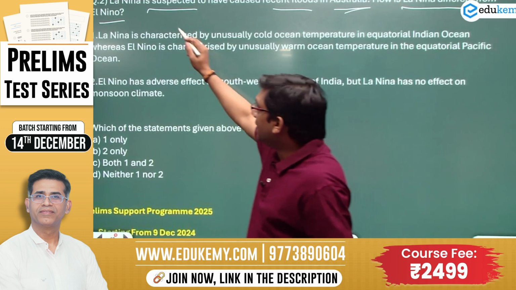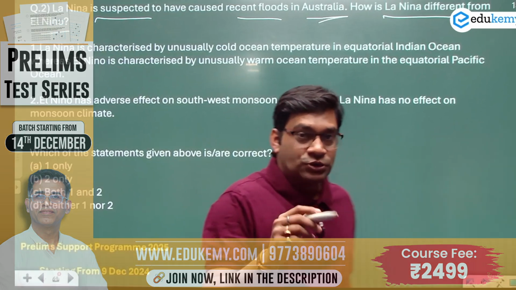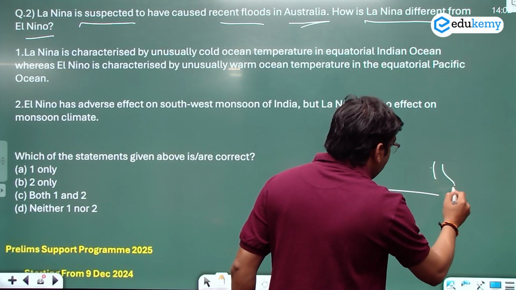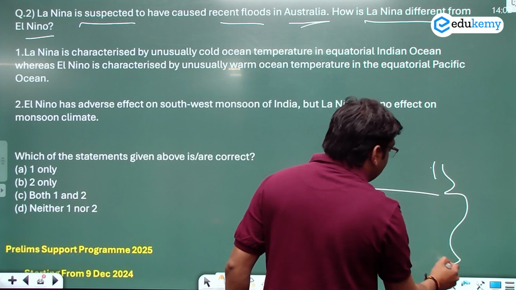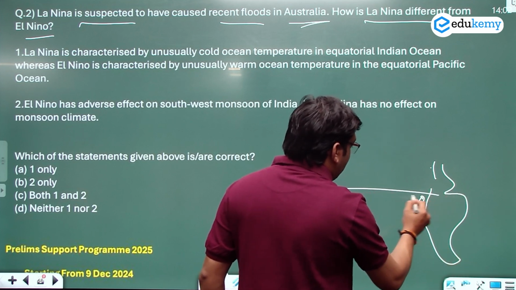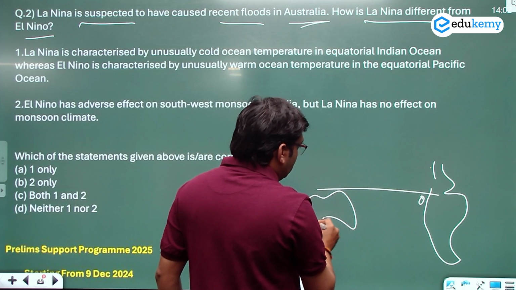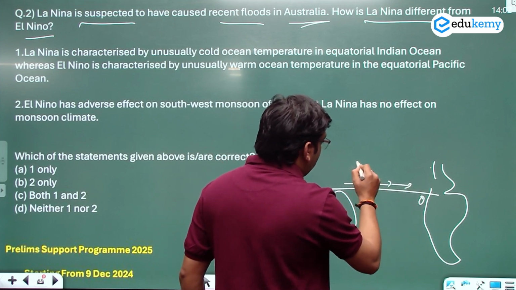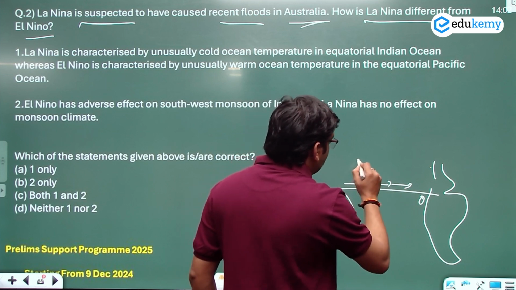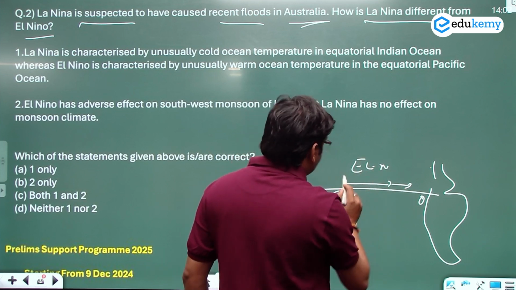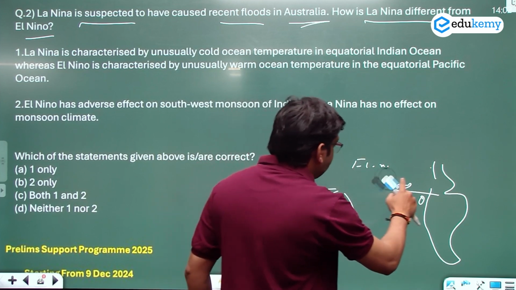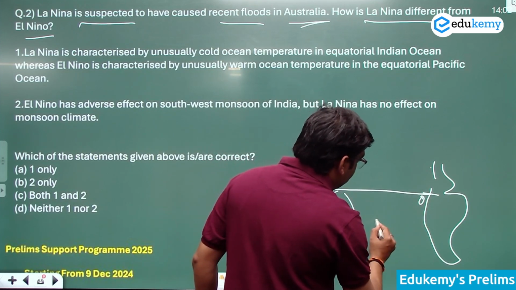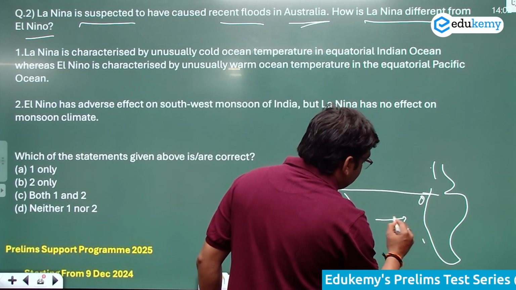Both La Nina and El Nino are associated with the Pacific Ocean. If this is a part of South America, and this is Australia, then here is the warm ocean current. This warm ocean current is called El Nino. Actually this warm ocean current is present in the southern hemisphere, not in the northern hemisphere, somewhere here, and this is called El Nino.